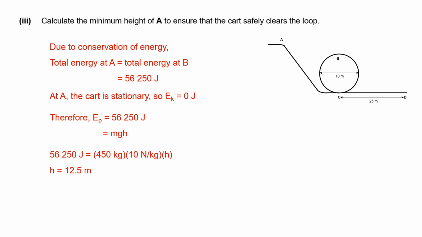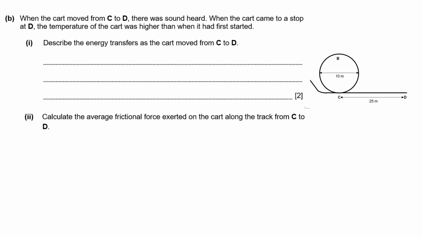Notice now this time I did not need to round off to 3SF. It gave me a nice exact answer. If you had used 56,300, you would have gotten a slightly different answer, which you would have then needed to round off. In this case, it would have still rounded off to 12.5, but not every question will be so nice. So now moving on to part B.